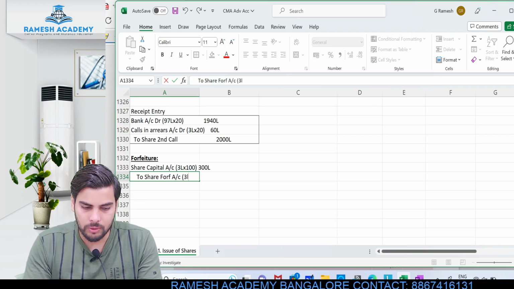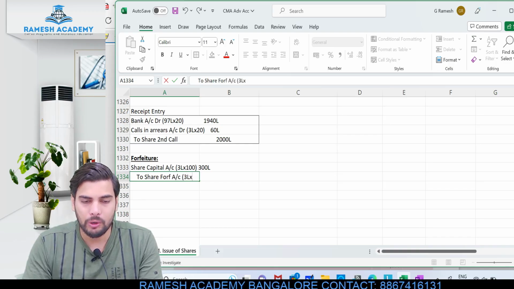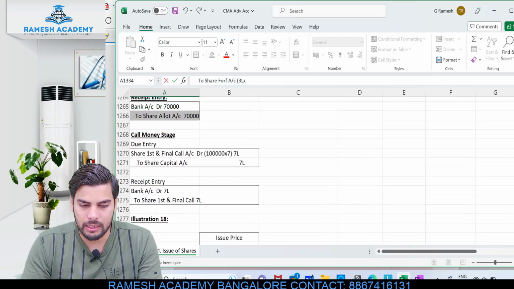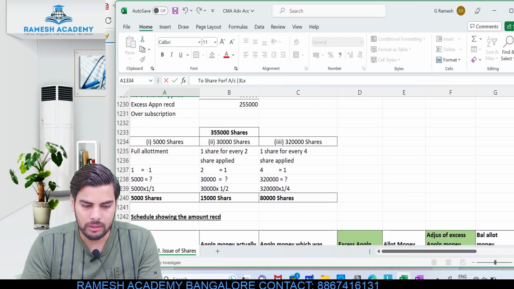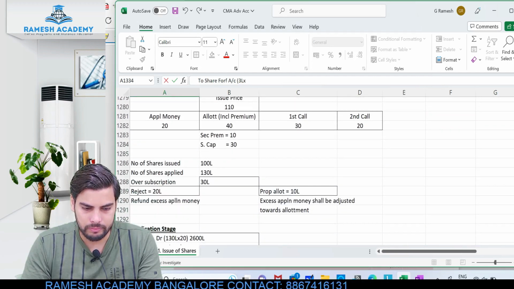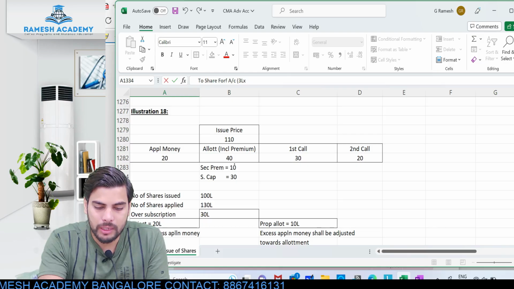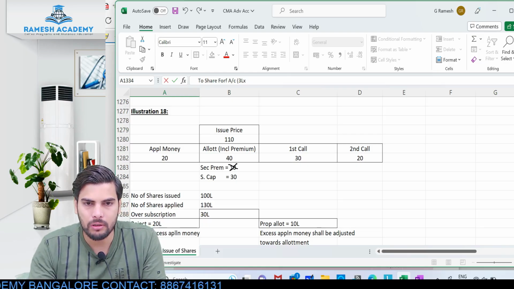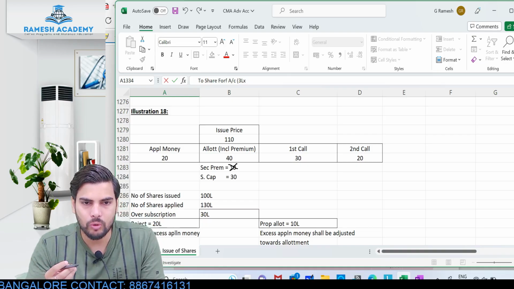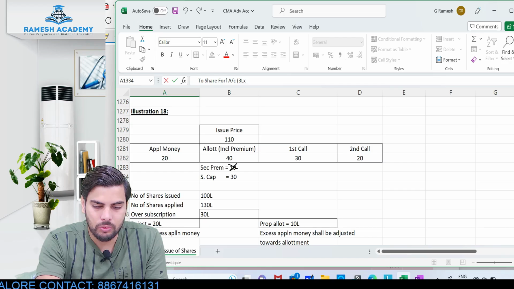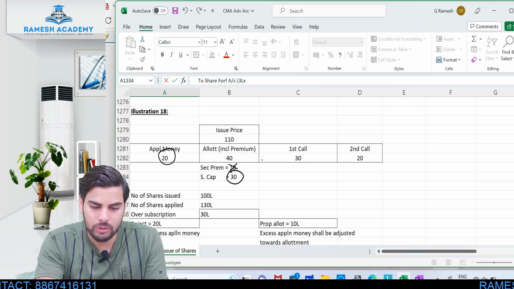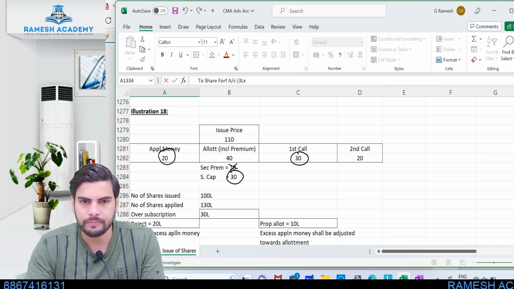Now out of these 3 lakh shares, can you tell me how much is the amount which is already collected? I'll just go back to the issue price. Look at this. This is the issue price, right? So when I say ignore securities premium, ignore it completely. You need not worry about this at all. So when I say the amount which was collected, you cannot consider 20, 40 and 30. You can consider only 20 rupees over here, 30 rupees over here and 30 rupees over here.